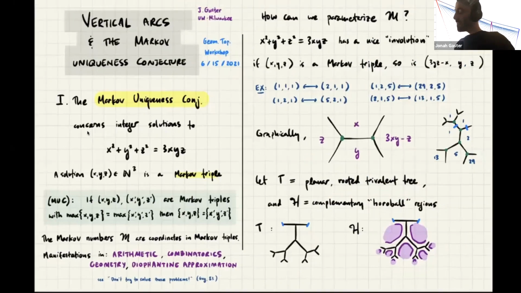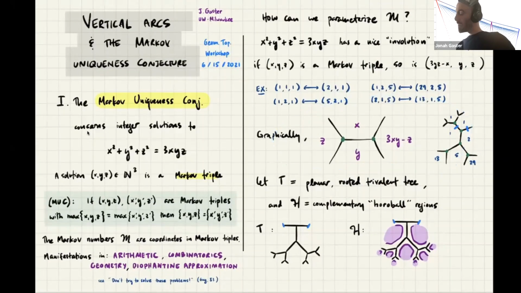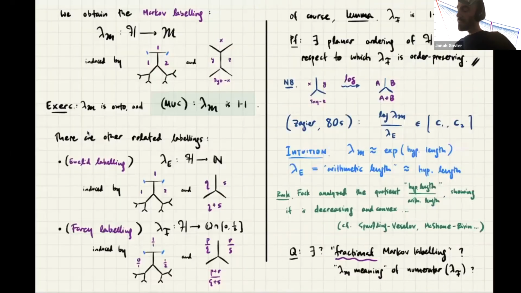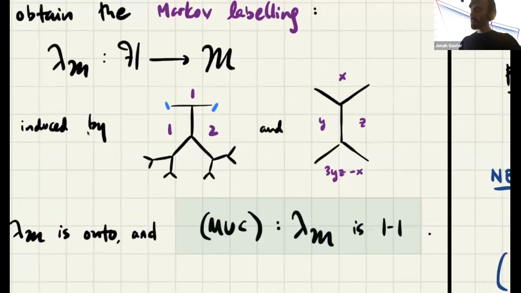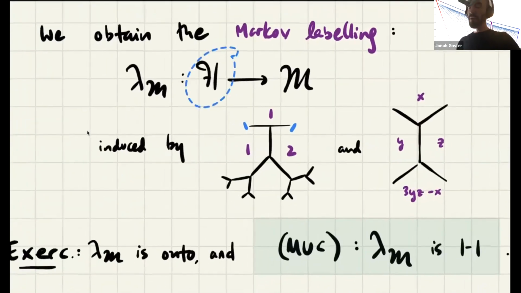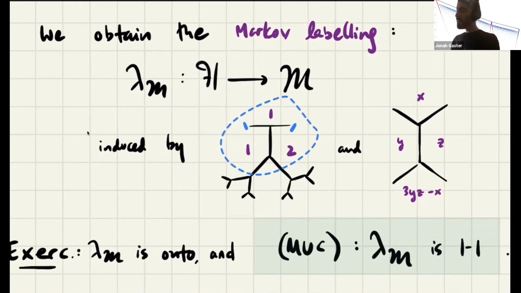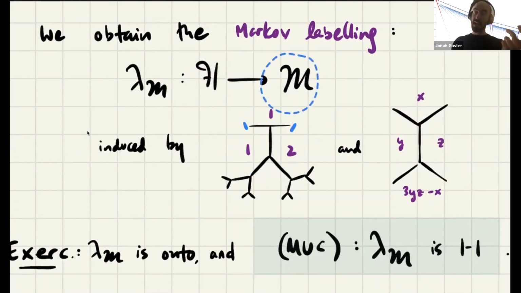And the upshot of this whole story that I told you up here is that there is a labeling, a Markov labeling. So if I take my collection of horoballs, the flip move that I told you, starting with 1, 1, 2, provides information for how to fill out the labels on the tree. So I'm getting a map from H to M. And because I started with a Markov triple and I'm applying this move, all the numbers I find are Markov numbers. So that's why the image is M.